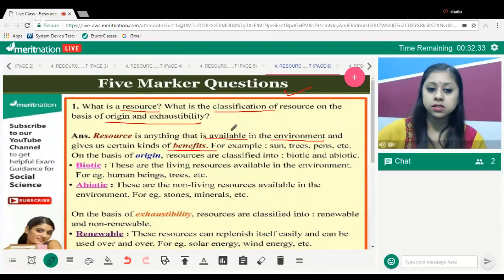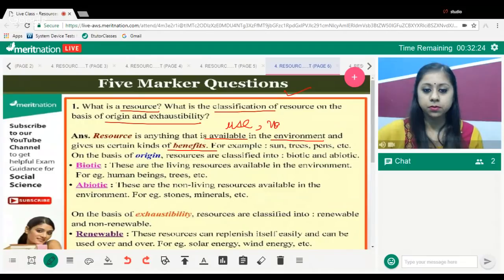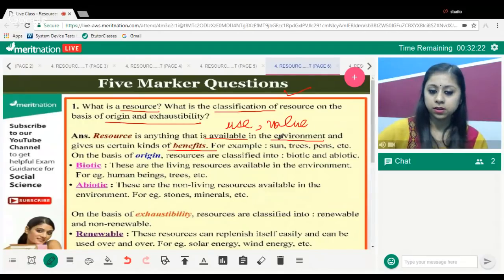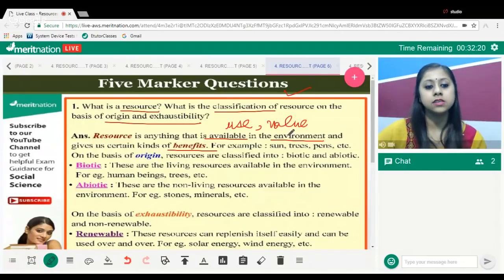How do they give us benefits? Because we use them. They have a value. For example, the sun gives us solar energy, trees give us oxygen and food, the pen helps us to write, etc.